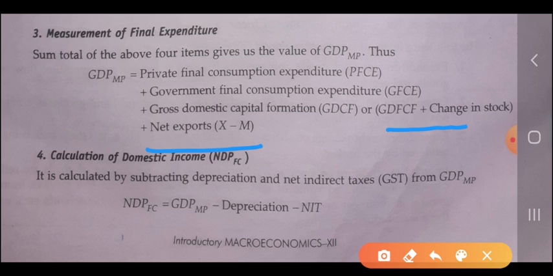Now the next step is to calculate the NDP at factor cost.